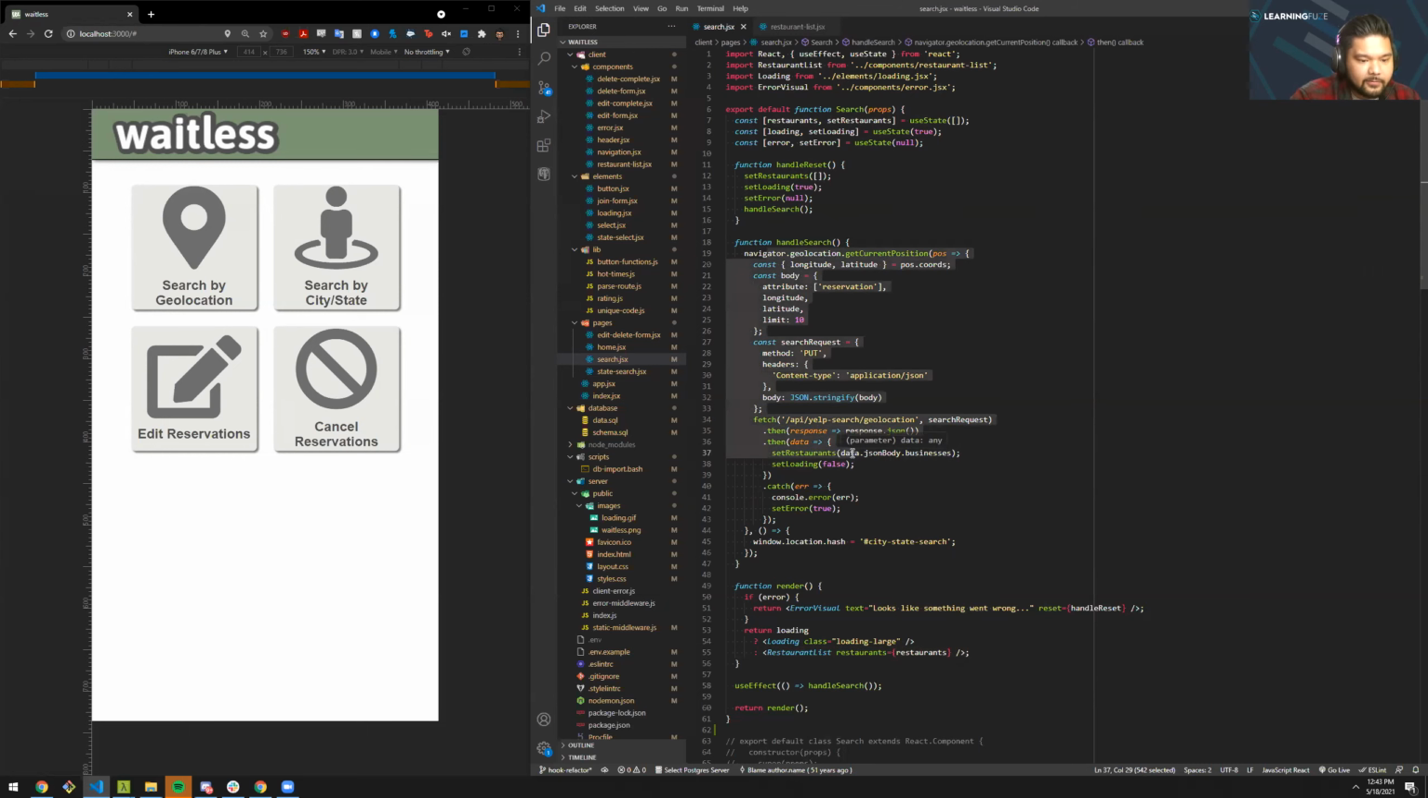For example, if the user happens to deny access to their location, or if it fails for any reason, it's going to redirect the user into the city state search.